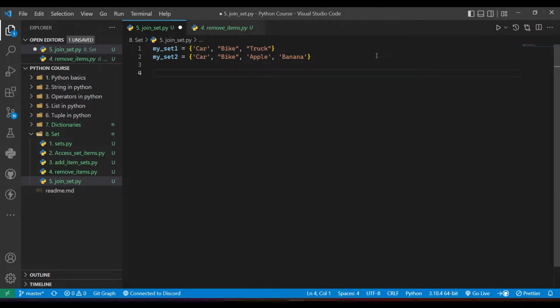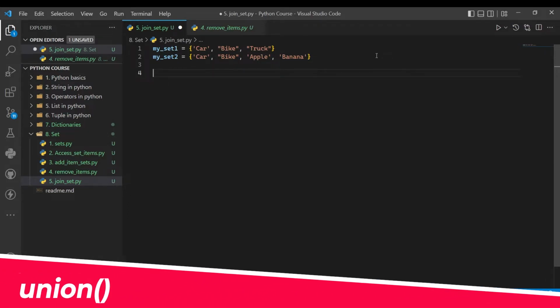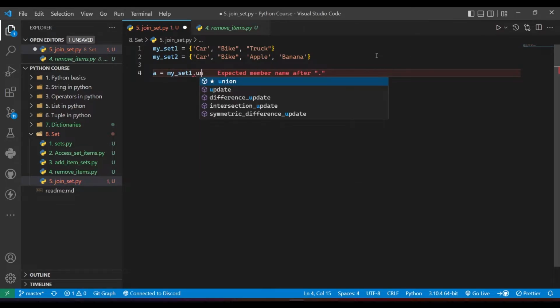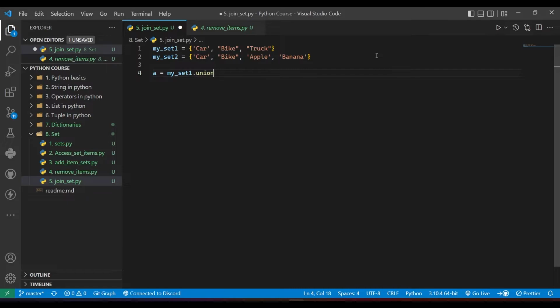So first is the union method. The union method is a new one. It basically returns a new set collecting all items from both the sets. So if I say a equals my_set_1.union, union is again an inbuilt method in Python, and I'll write my_set_2.